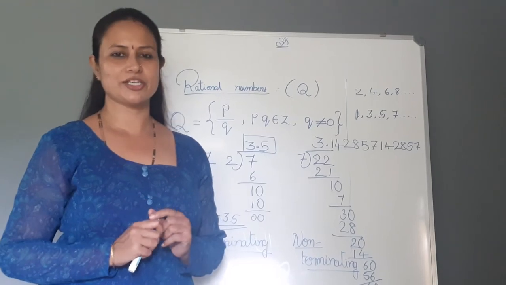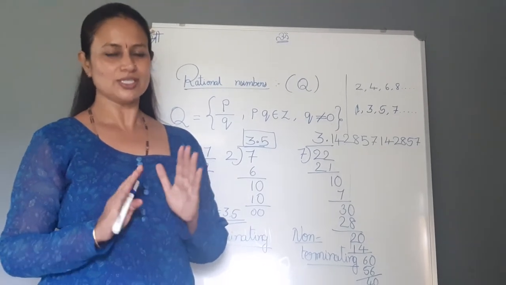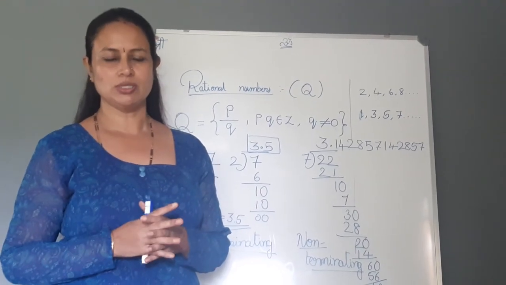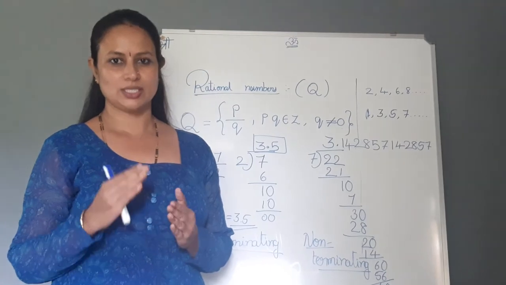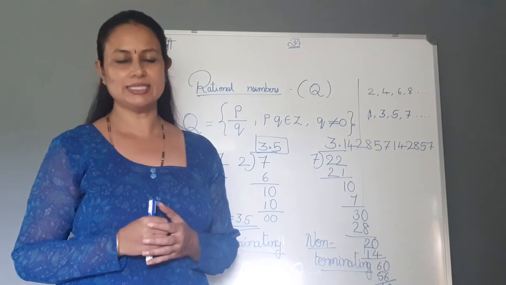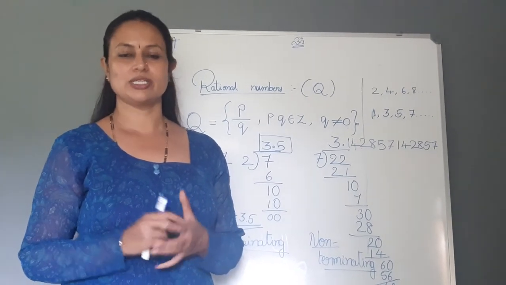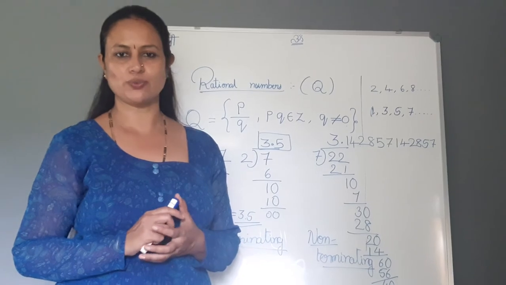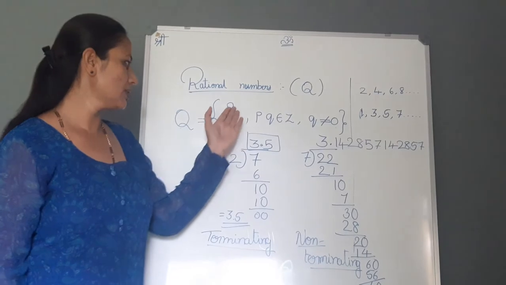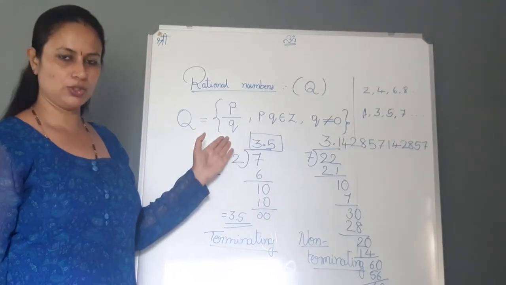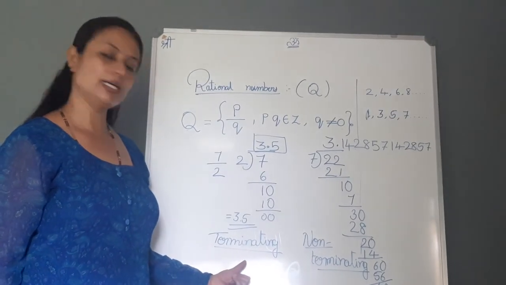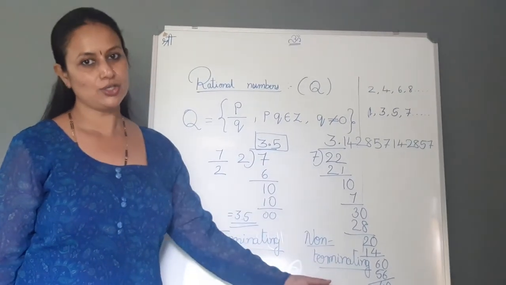Can we have a quick recollection of what we learnt in this video? First, we learnt about natural numbers, N. They are counting numbers 1, 2, 3, 4. Whole numbers, W. 0, 1, 2, 3, 4 goes on. And then came integers, Z, from Zahlen, I explained. So they are negative as well as the positive numbers along with 0. And then I later explained about rational numbers, which means they can be written in the form of p by q, and I gave you the explanation. I also explained a little bit about terminating and non-terminating.